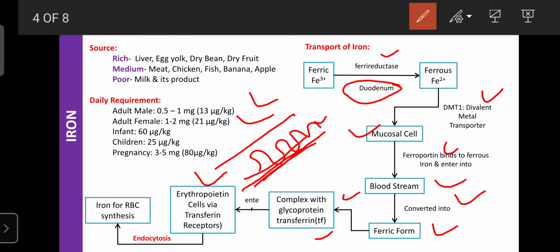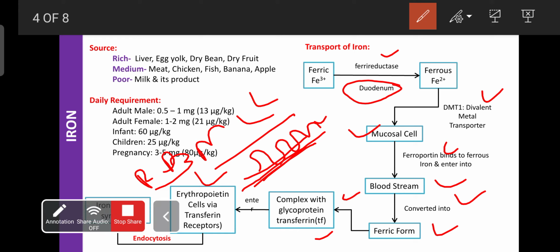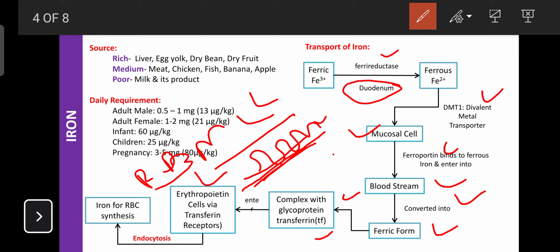Finally it reaches the red bone marrow, where, along with the stem cells, also known as erythropoietic cells, it is involved in the release of iron by endocytosis. That released iron is helpful for the synthesis of RBC.